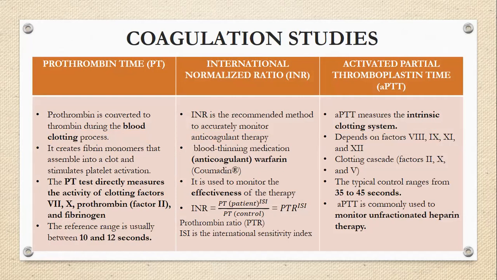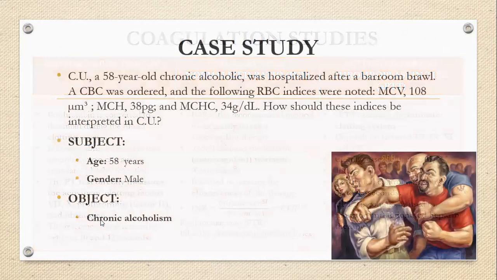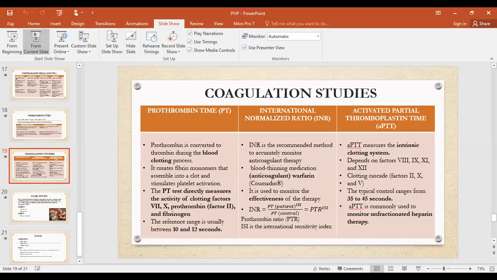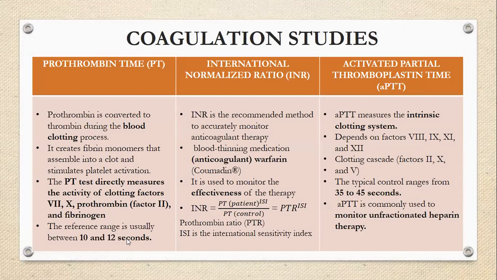Coagulation studies are very important to assess the healthy blood clotting process in the body. First is the prothrombin time. Prothrombin time measures the activity of clotting factors, and there's a reference range of 10 to 12 seconds. What we do is we take the blood and centrifuge it, separate the blood plasma, add the tissue factor that we want to measure or assess, and add that tissue factor and measure the seconds.